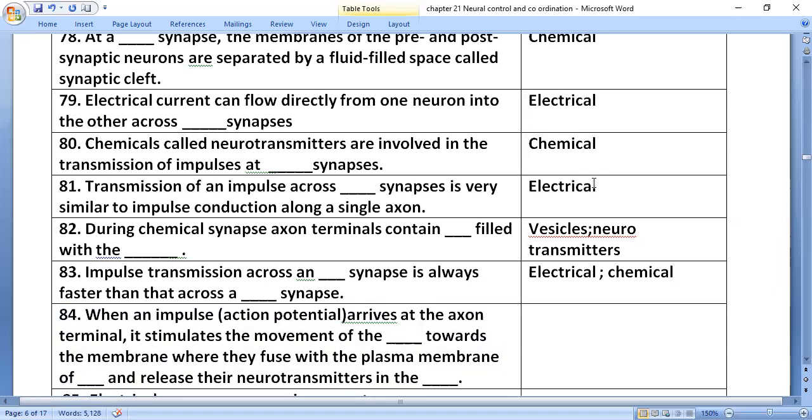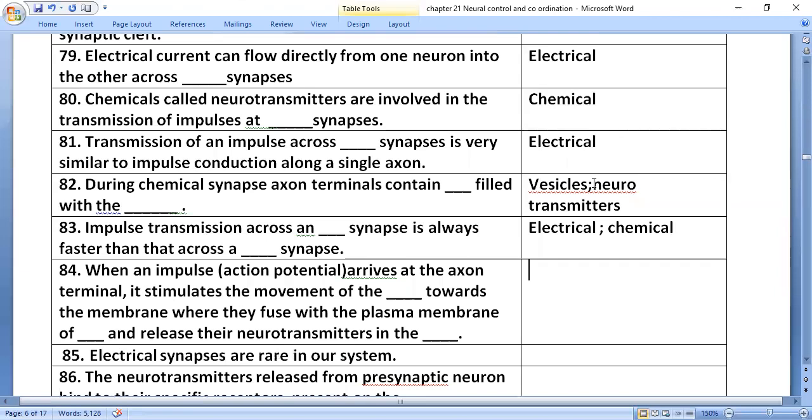When an impulse or action potential arrives at the axon terminal, it stimulates the movement of synaptic vesicles towards the membrane, where they fuse with the plasma membrane of the presynaptic axon terminals and release their neurotransmitters in the synaptic cleft.